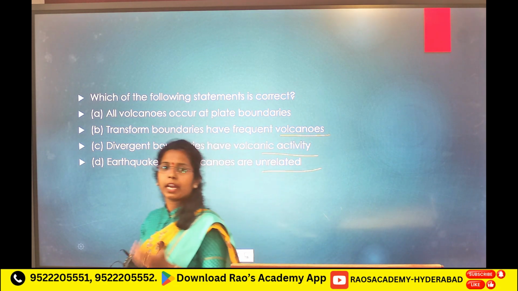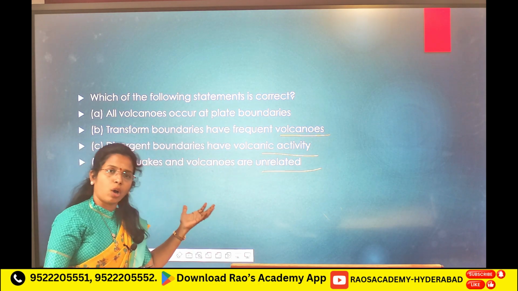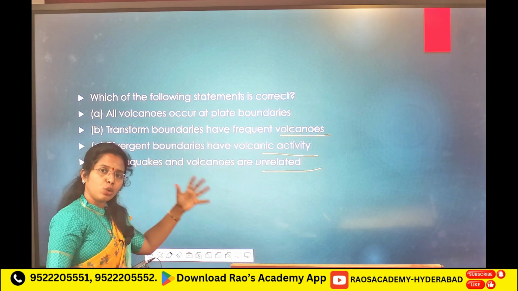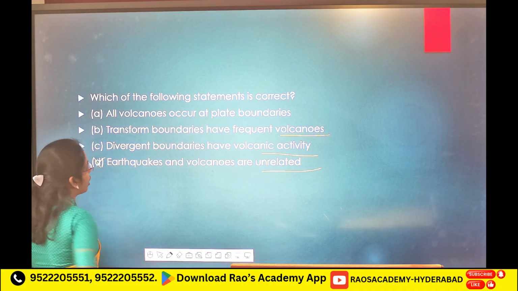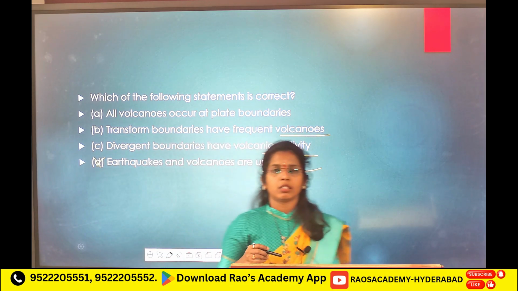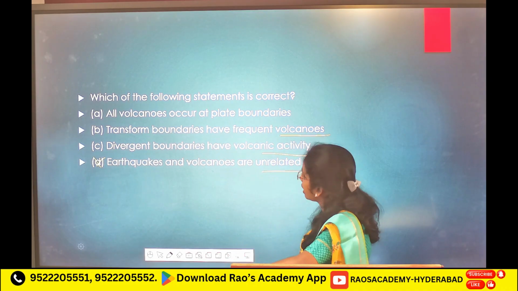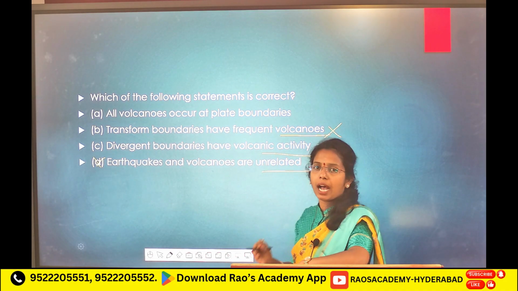If you see plate tectonics, plate boundaries are related to earthquakes and volcanoes also. Because of explosive volcanoes, you will see earthquakes also, volcanic earthquakes. So, this is wrong. Divergent boundaries have volcanic activity? Yes. Transform boundaries have frequent volcanoes is the wrong answer.